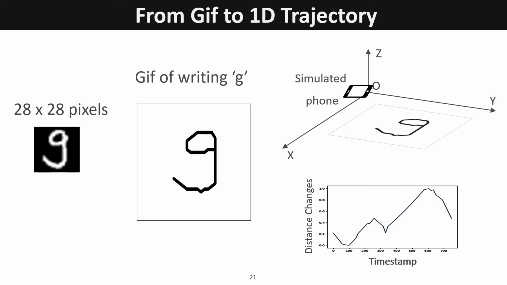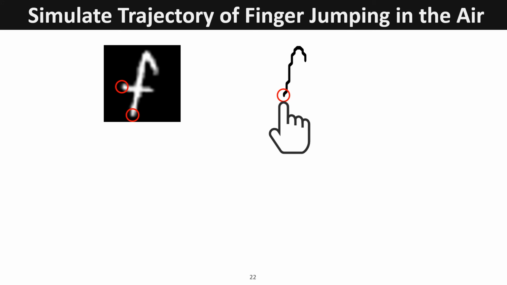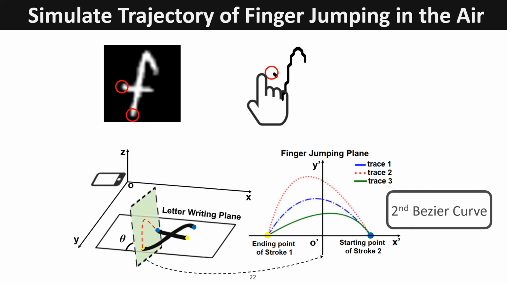When the user writes the letters with multiple strokes in the air, the user's finger jumps from the ending point of the previous stroke to the starting point of the next stroke. This jumping motion is also recorded by the 1D tracking system, so we need to simulate this jumping motion during data augmentation as well. In our paper, we used the second-order Bessel curve function for the finger jumping simulation. Until now, we have completed the conversion from an MNIST image to a 1D trajectory.